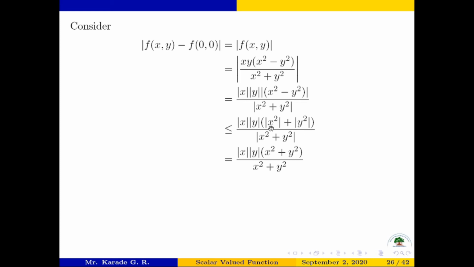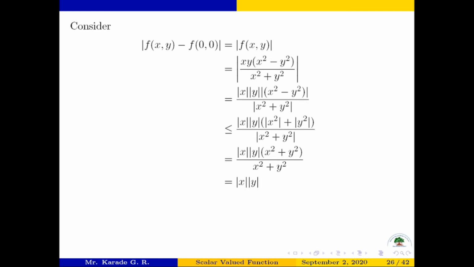And here also mod of x square is the same as x square, mod of y square is the same as y square, because x square is a positive quantity, y square is a non-negative quantity, not a negative quantity. Now in the next step we will cancel x square plus y square with this x square plus y square, and this step will be equal.